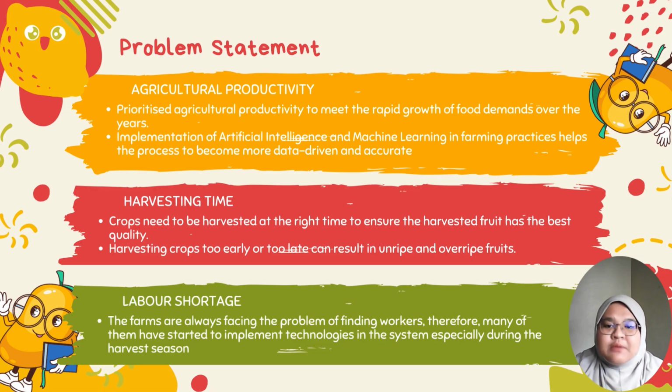The second problem is the harvesting time. Crops or the product need to be harvested at the right time to ensure that the harvested fruit has the best quality. Harvesting crops too early or too late can result in unripe and overripe fruit.